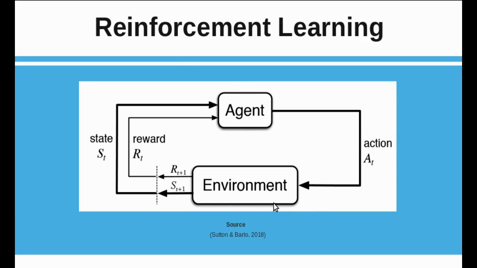With this, the agent reaches a new environment. Now the time is not t anymore. It became t plus 1. When the agent reaches this new environment at time t plus 1, it gets a feedback for its action at time t that we call reward. The environment is not the same, it is a new one. This is similar to the previous, but a different environment now at time t plus 1.